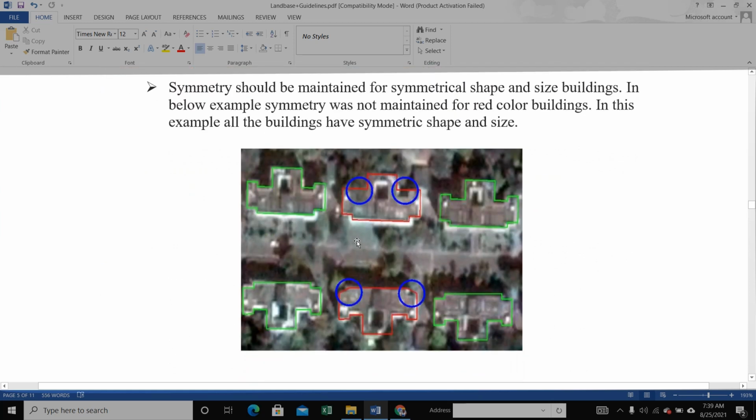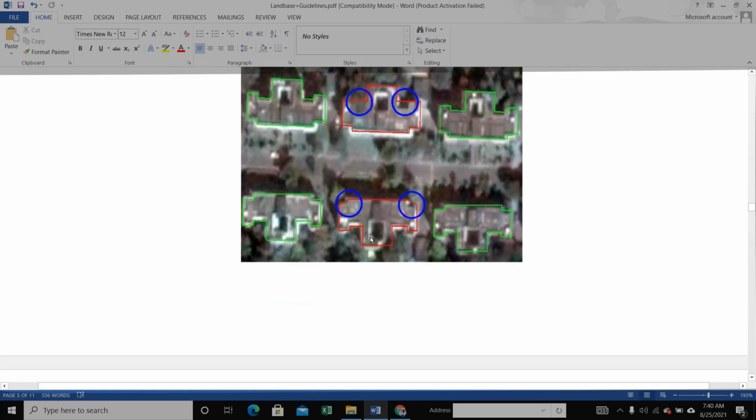And symmetry should be maintained, a symmetrical shape and size of buildings. In the example below, symmetry was not maintained for the red color building. In this example, all the buildings have symmetrical shape and size. This is right, but this is not right. This is wrong. See also, this is right, but this is wrong.